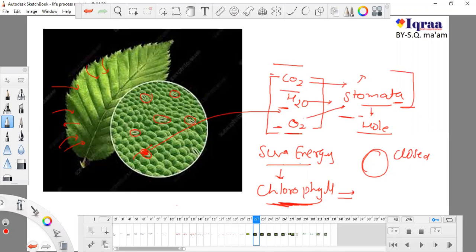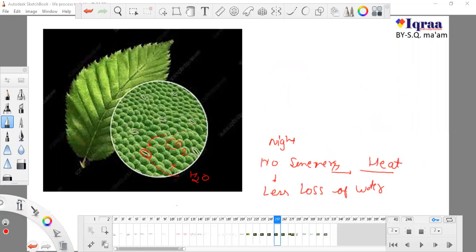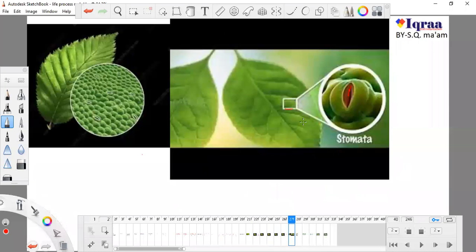These are stomata. This is a real microscopic picture. Look at this aperture. This hole is known as stomata. You can see two cells guarding this hole, and these two cells are known as guard cells. These guard cells help to open and close the stomata.